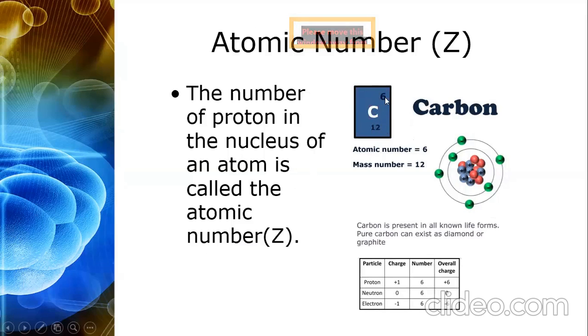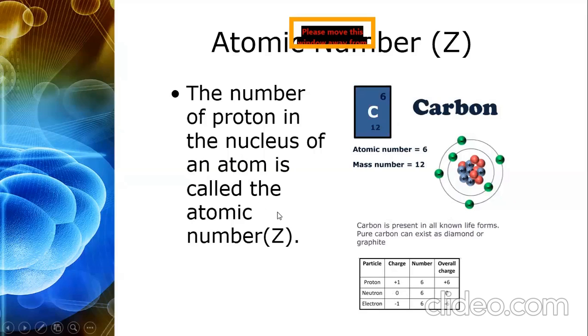It means there are 6 protons. Here you can see there are 6 protons and 6 electrons, right? If the atomic number is written for every element, it shows how many protons are present, and the number of electrons is the same.